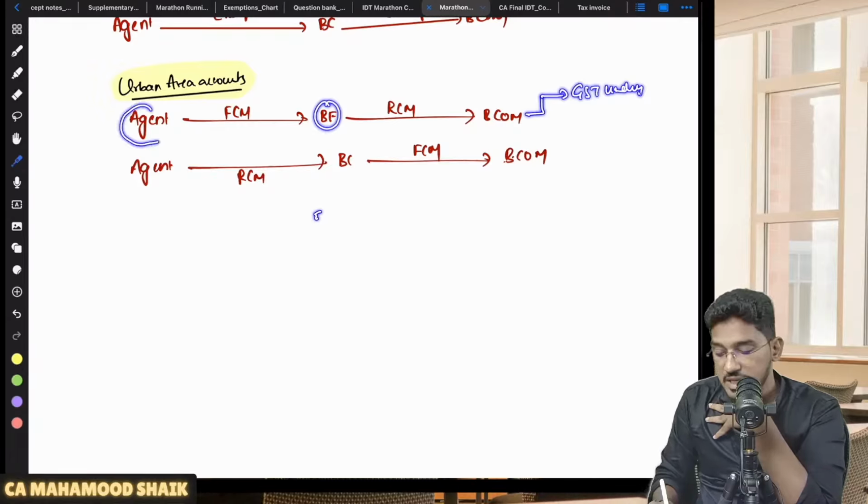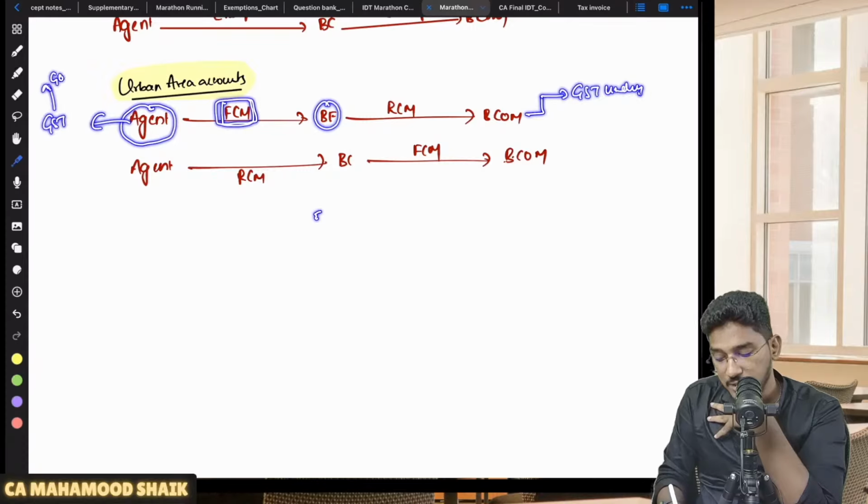Now these business facilitators will have agents. These agents will provide services to the business facilitator in relation to urban area accounts, and that will be taxable under forward charge mechanism only. That means these agents only will collect the amount of GST and pay it to the government.